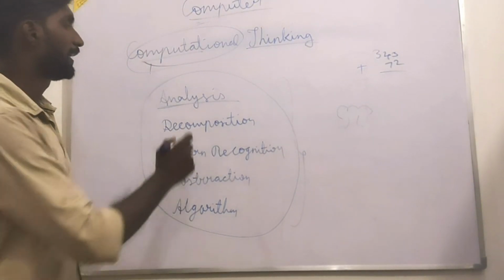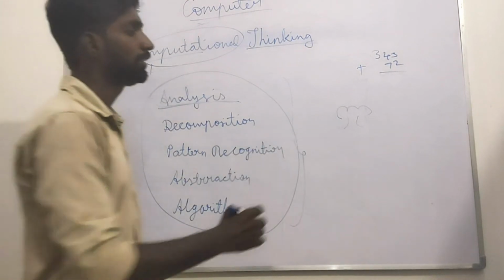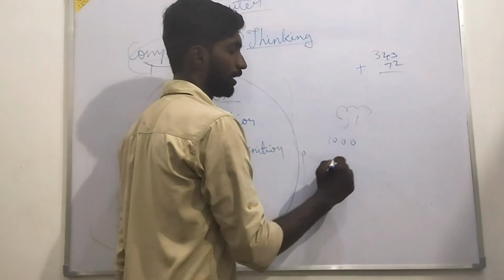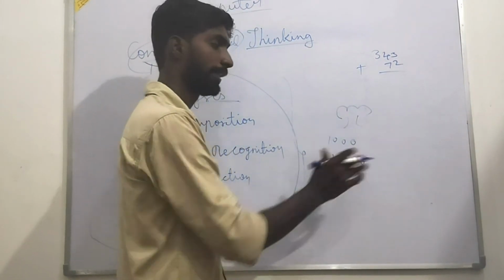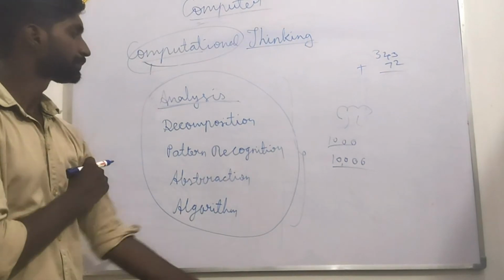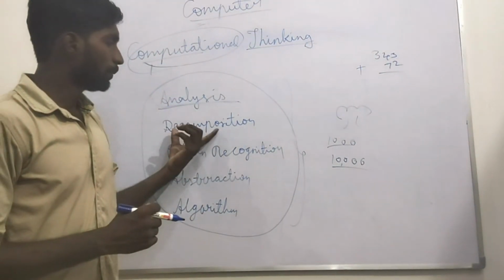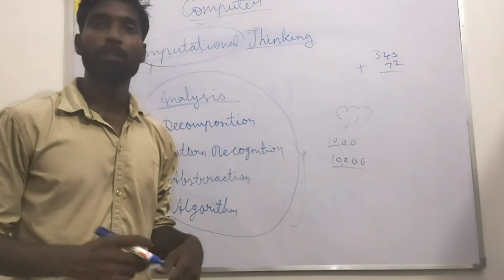So he analyzes what the problem is. He wants to plant 1,000 trees or 10,000 trees; it is just an example, you can take it as you wish. Now what are the problems? Just imagine.